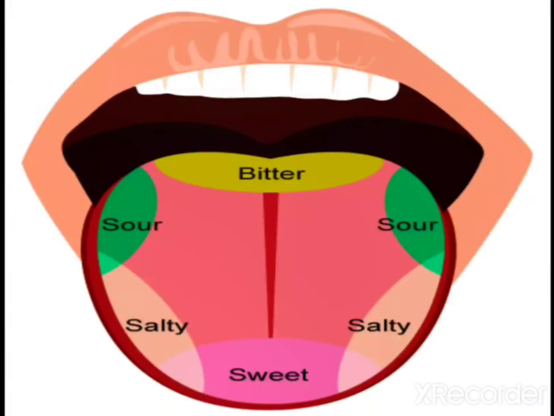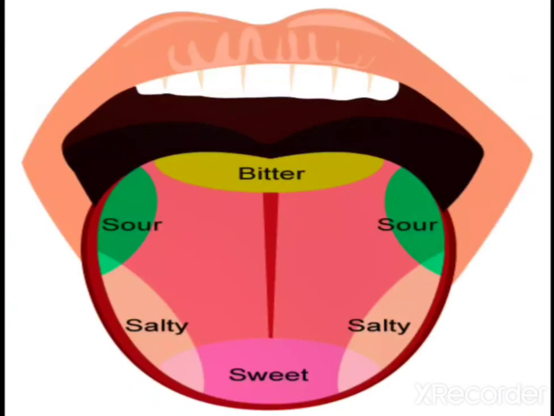So students, see that here we learned about many tastes, why we eat food, and when we eat food, how we can identify different types of taste. We can identify all these tastes because of our tongue.